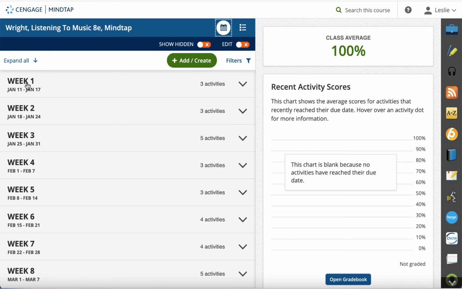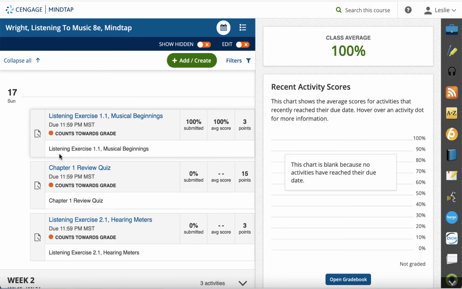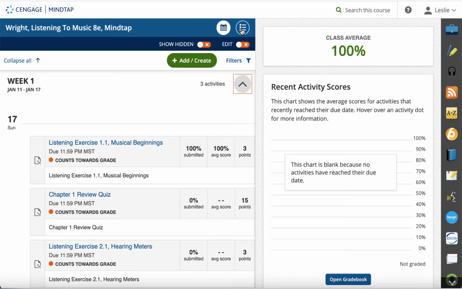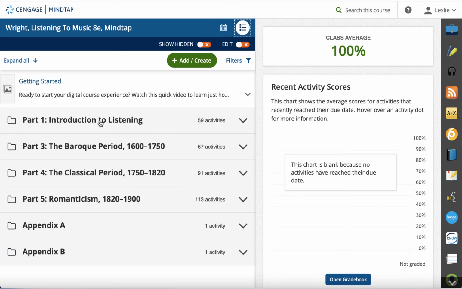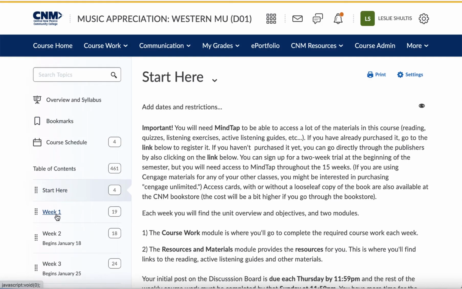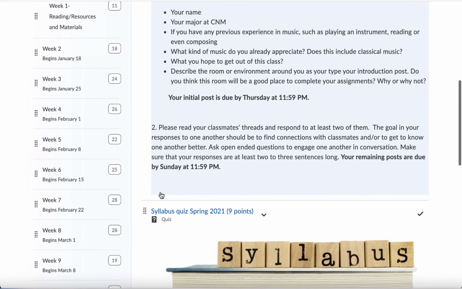So for example, if I click on week 1, these are the activities that are going to be due by this Sunday p.m. And if I click on this other little icon here, it gives you basically the whole book and all these other activities, some of which are assigned and some of which are just for practice. When in doubt, like I said, it's easy to get lost. Just go back to the Brightspace and click on the week coursework. And there's links, as I said, links to everything.